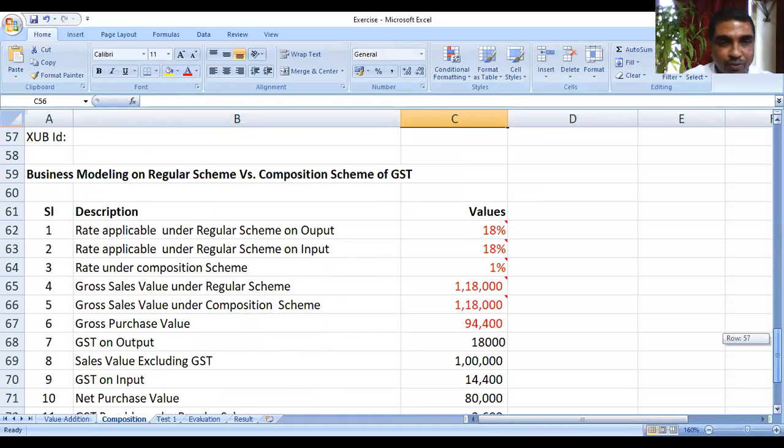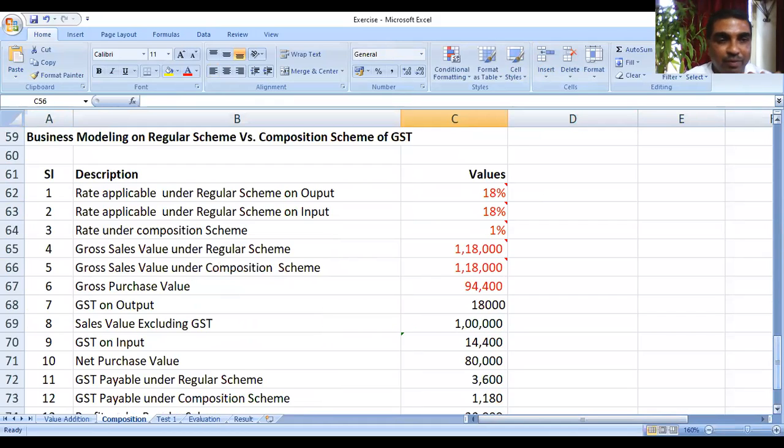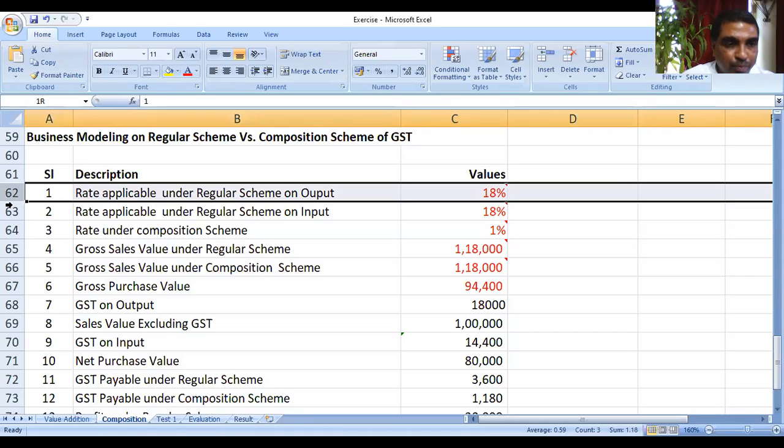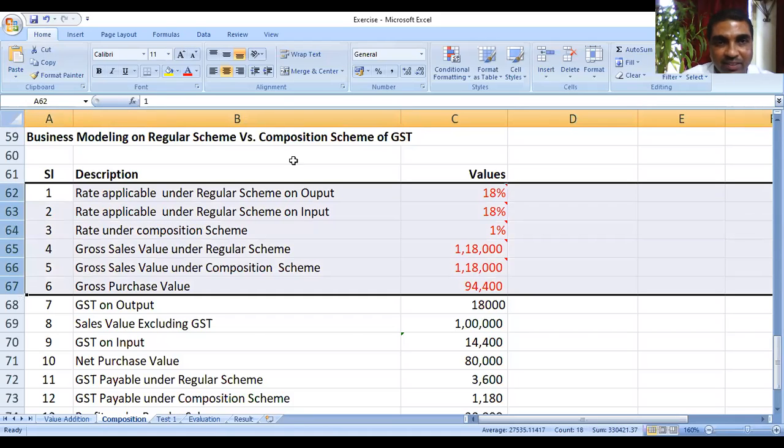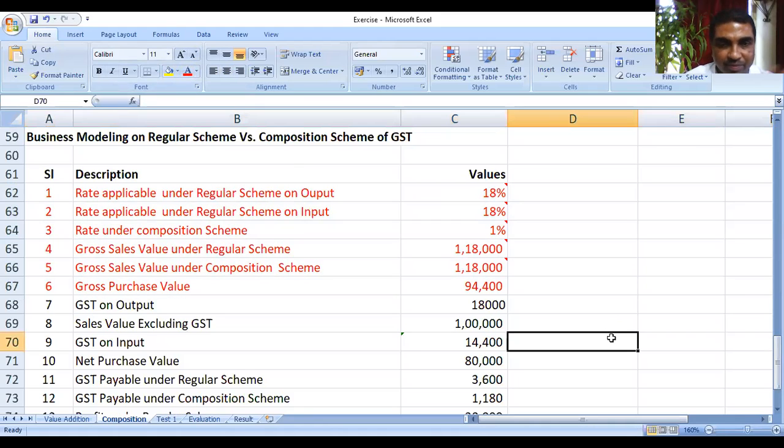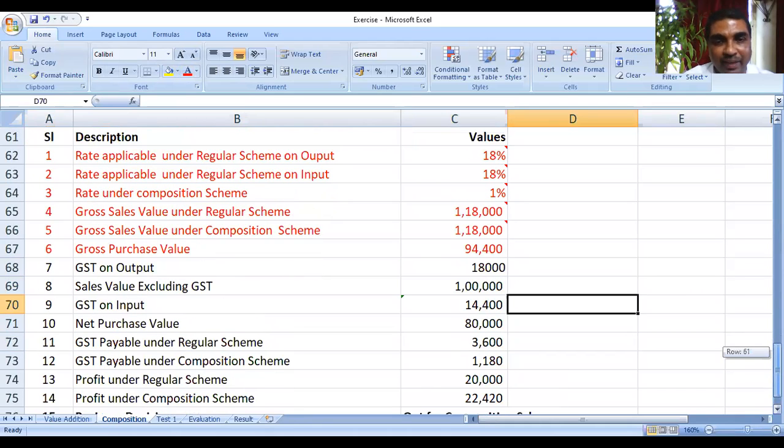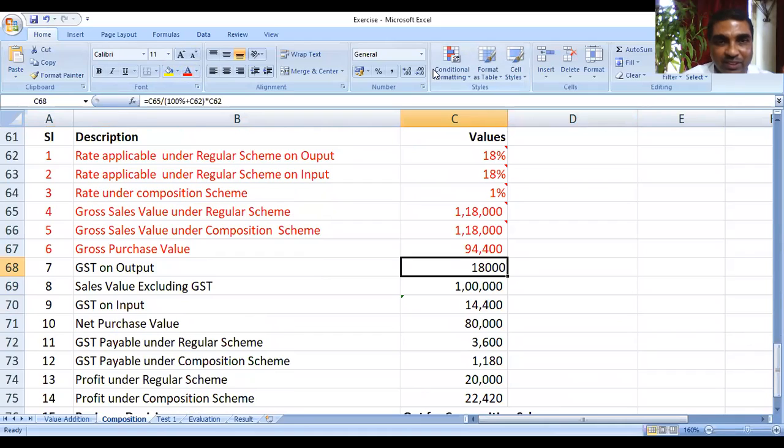Now, after that, once again, I'll be explaining you how we have done it. You see this first, you can say up to this, point number 1 to 6. These are the things which have to be filled up manually, is it not? The remaining part should be auto-computed. Automatically that should compute. That should help us in taking business decisions. Okay, any doubt you have?